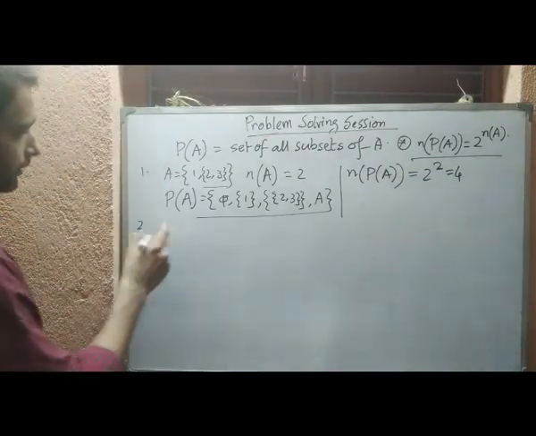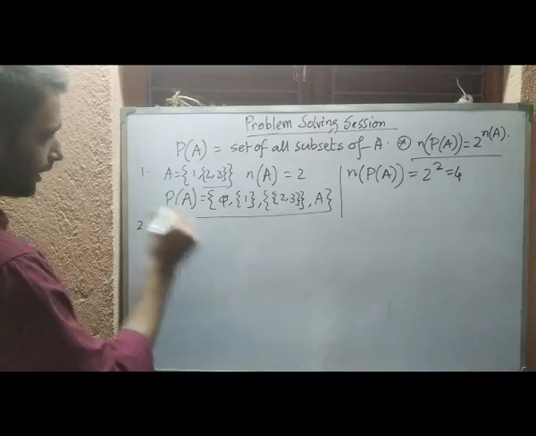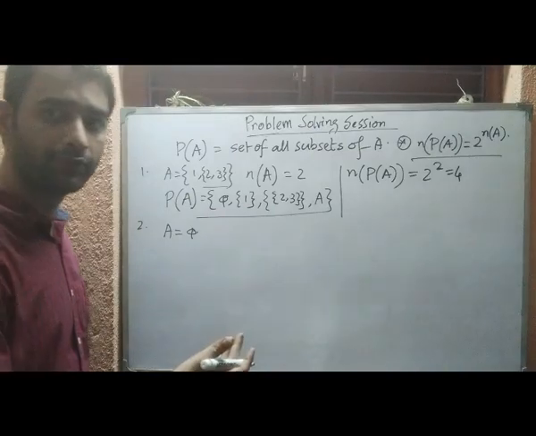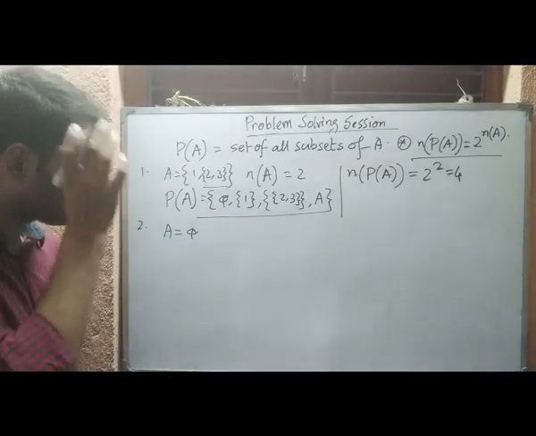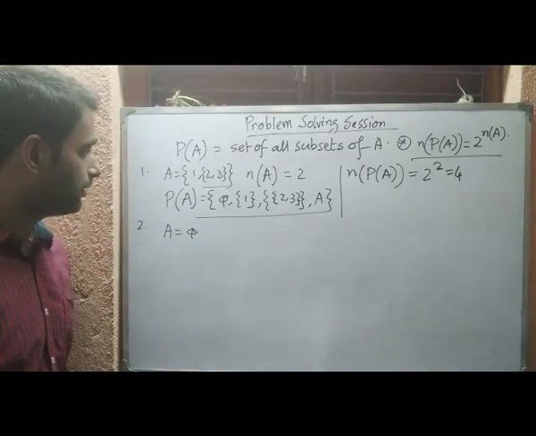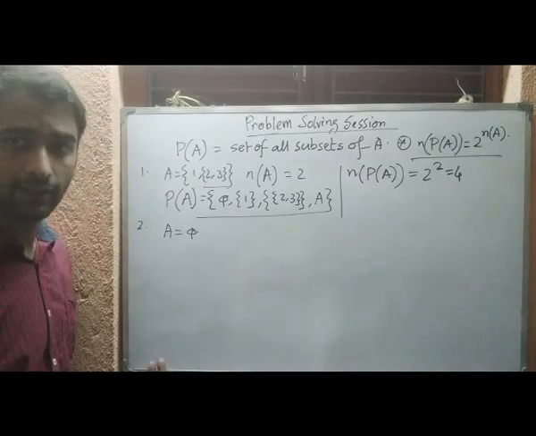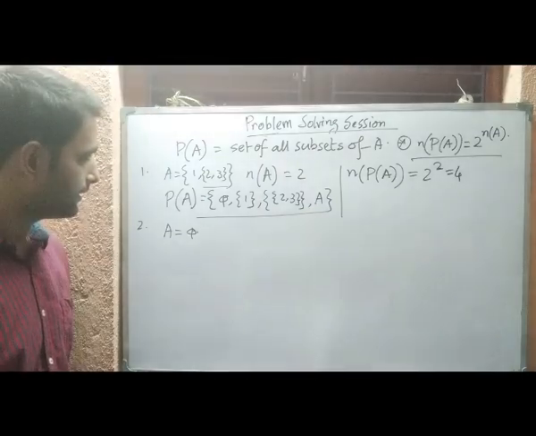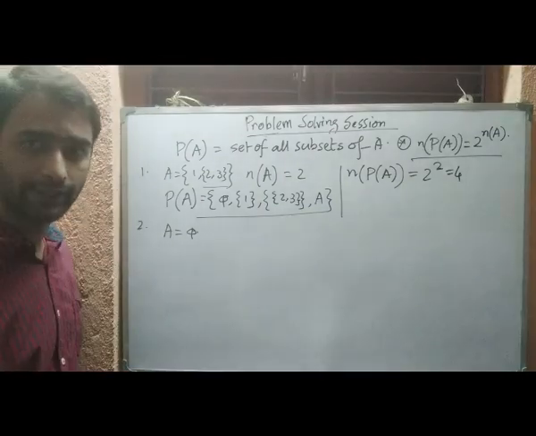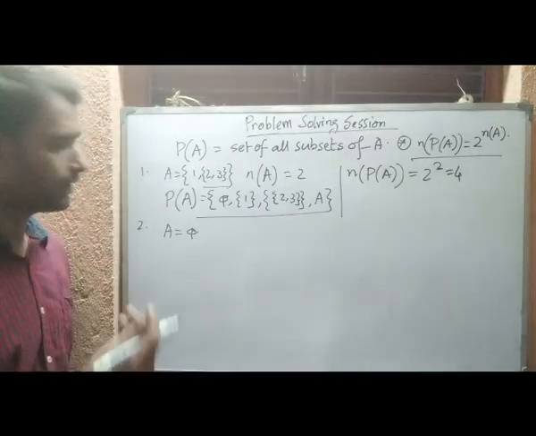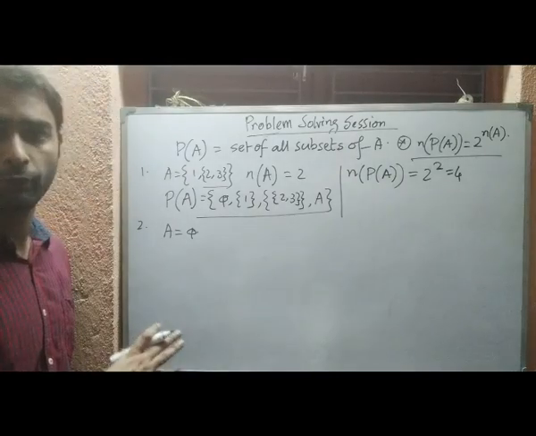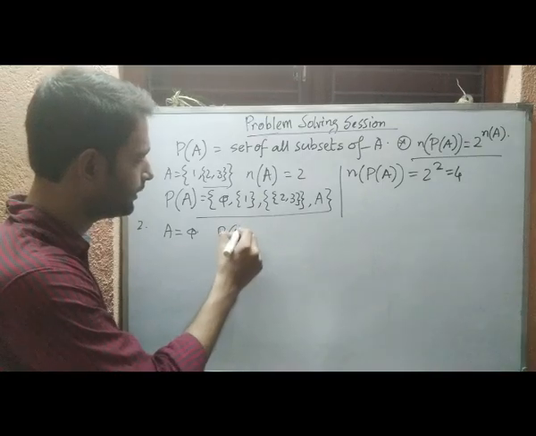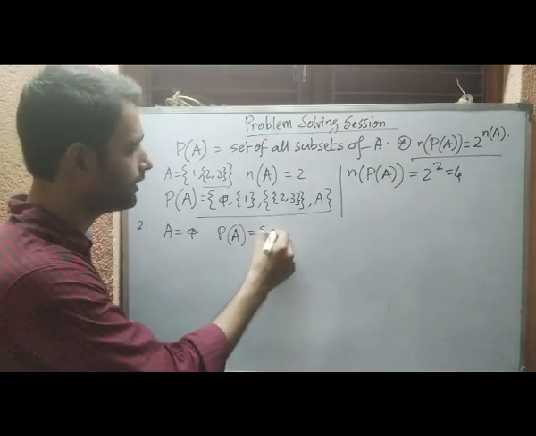Number 2, if we take A as ϕ, the empty set, how many subsets of A can we find? In case of ϕ, the subset of ϕ is only ϕ itself, because otherwise we cannot find any set which includes 1 or 2 elements. There are no elements in the set. So we can say the power set of A here should be only this one.